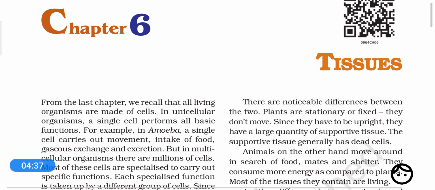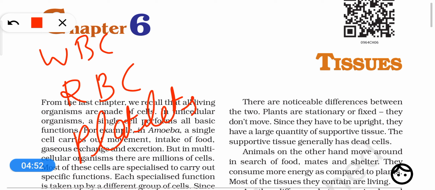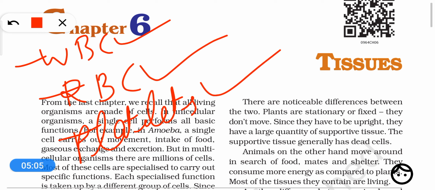For example, blood contains three types of cells: white blood cells, which are called WBCs, red blood cells, which are called RBCs, and the third is platelets. Now blood is called a tissue, that is a fluid connective tissue. Why? WBCs are different in structure, RBCs are different, and platelets are also different in structure. And they perform different functions, but yet their group is called a single tissue.